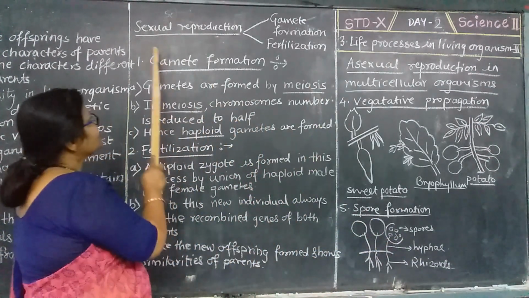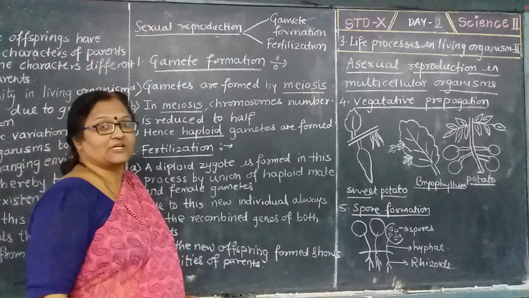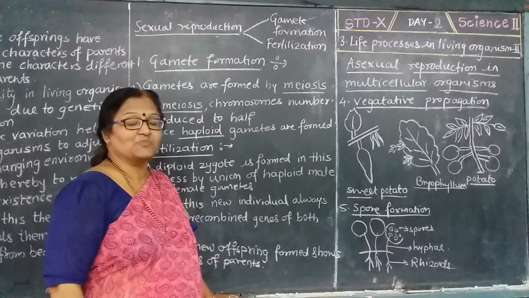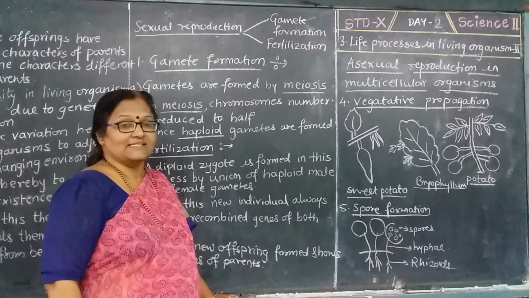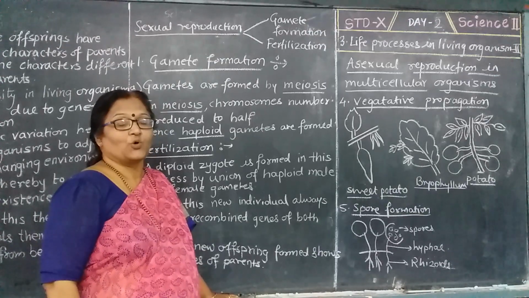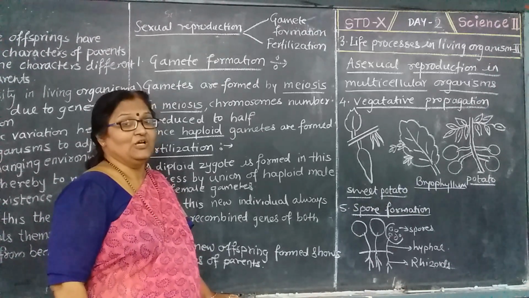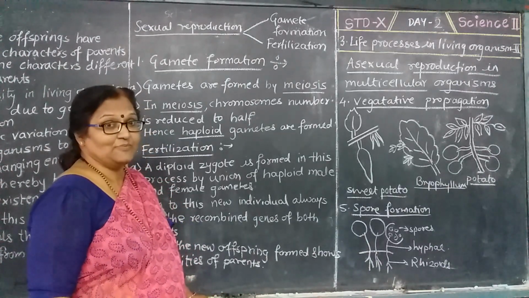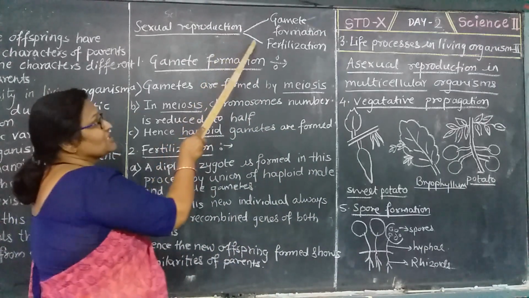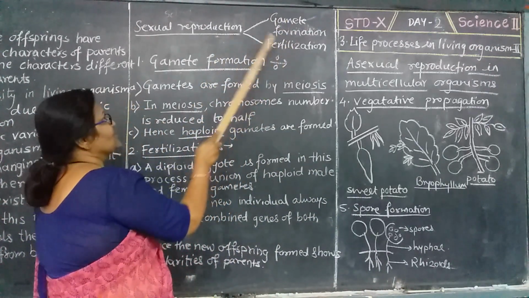Next comes sexual reproduction. Sexual reproduction is a reproduction where the sexual organs are used. It is seen in the germ cells. We know that it takes place with the help of germ cells, and here little variations are seen. This I have told in the first lecture. Now we are going to see the types of sexual reproduction. The types of sexual reproduction are nothing but gamete formation and fertilization.